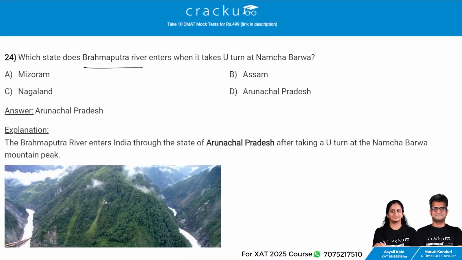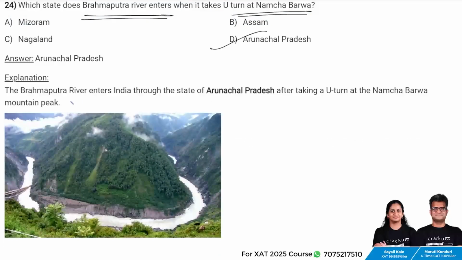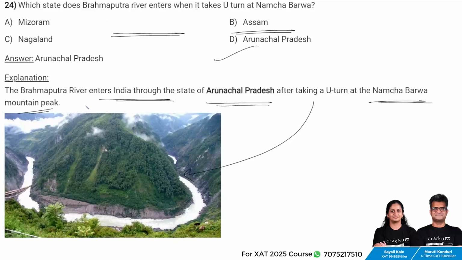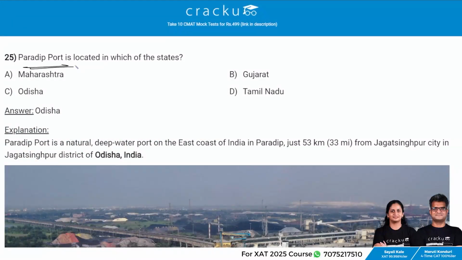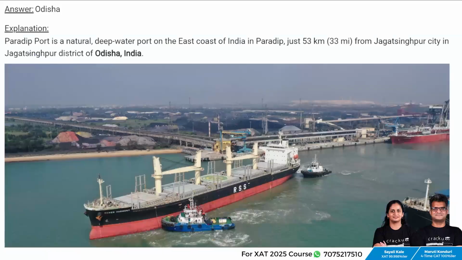Which state does the Brahmaputra River enter when it takes a U-turn at Namcha Barwa? The answer is Arunachal Pradesh. The Brahmaputra River enters through the state of Arunachal Pradesh after taking a U-turn at the Namcha Barwa mountain peak. Next question. Paradip Port is located in which of the following states? The answer is Odisha. Paradip Port is a natural deep water port on the east coast of India in Paradip, just 53 kilometers from Jagatsinghpur city in Jagatsinghpur district of Odisha, India.